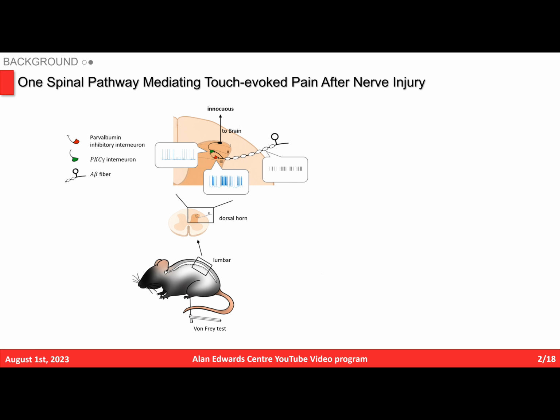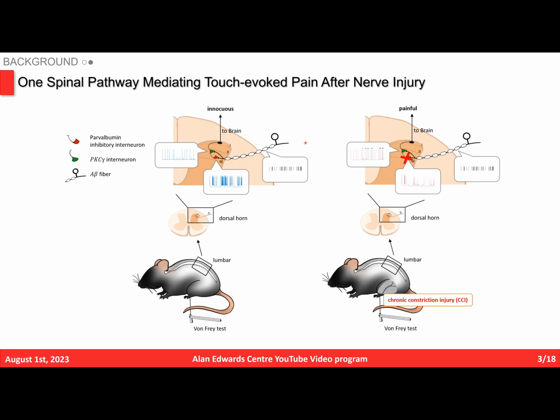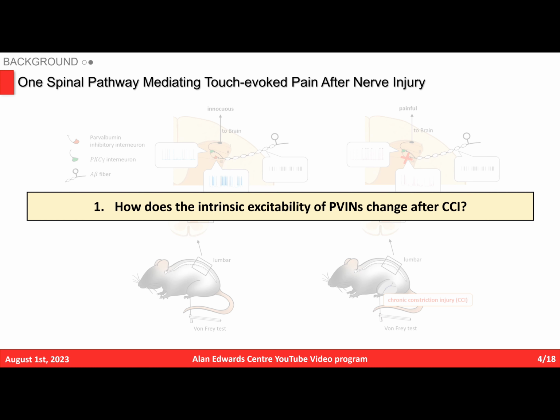Following nerve injury, such as chronic constriction injury or CCI, the inhibitory output of PV neurons is reduced, which allows the activation of PKC gamma neurons and the production of mechanical allodynia. So far, the mechanisms underlying this disinhibition of PV neurons remain to be fully understood. In this project, I examined the possible changes in the intrinsic excitability of PV neurons after nerve injury.